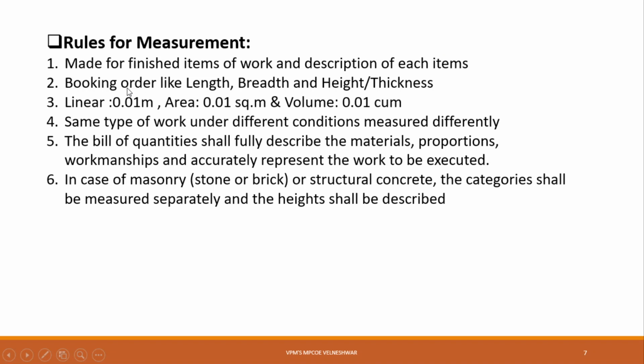You have to write all the measured dimensions in this sequence only. The length should be written in the length column, the breadth in the breadth column, and the height in the height column. The sequence of writing in the MB book is length, then breadth, then height and then thickness.